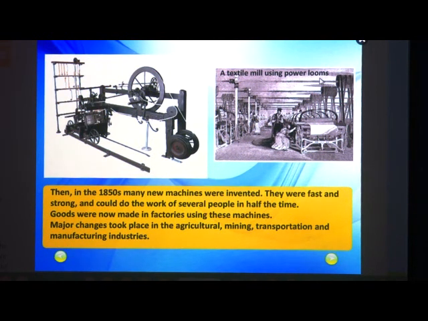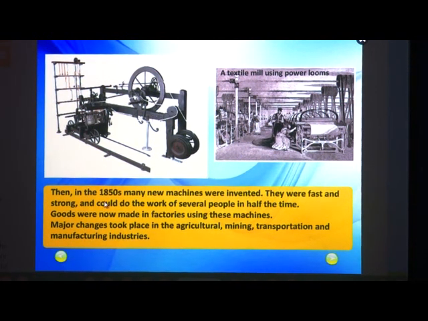mill using power looms. Then in the 1850s, many new machines were invented. They were fast and strong and could do the work of several people in half the time. Goods were now made in factories using these machines. Major changes took place in agriculture, mining, transportation and manufacturing industries.